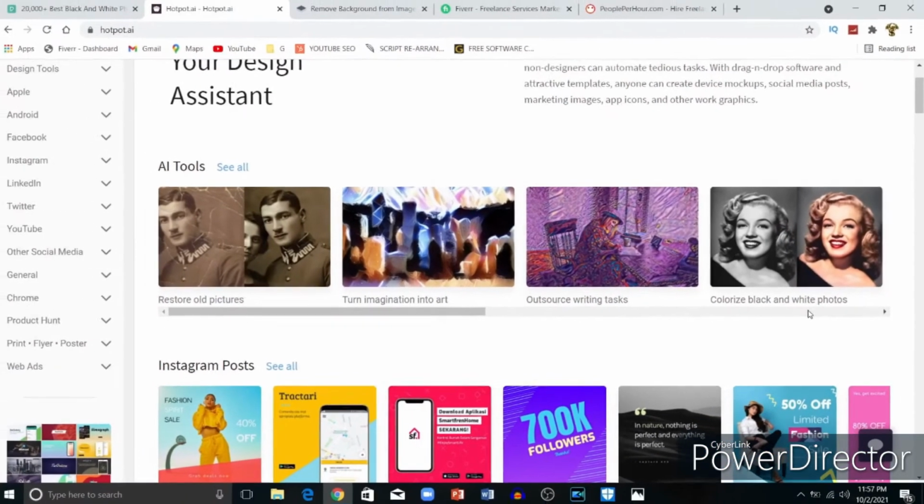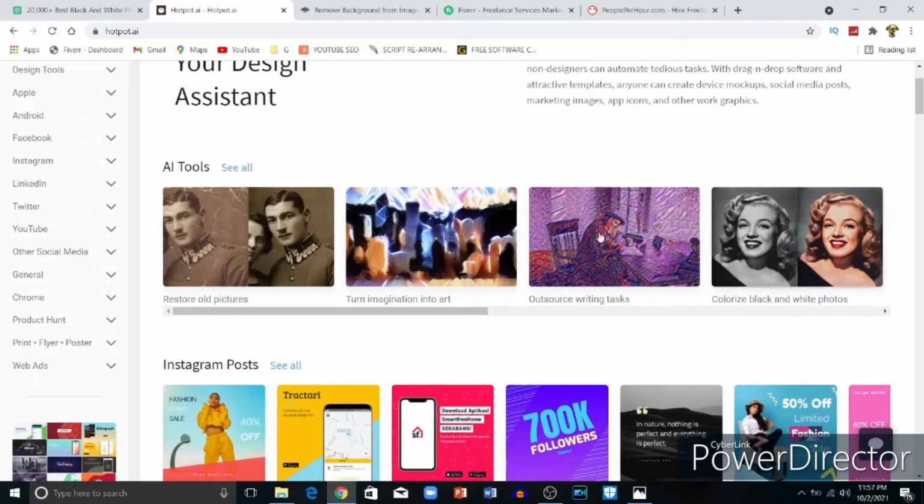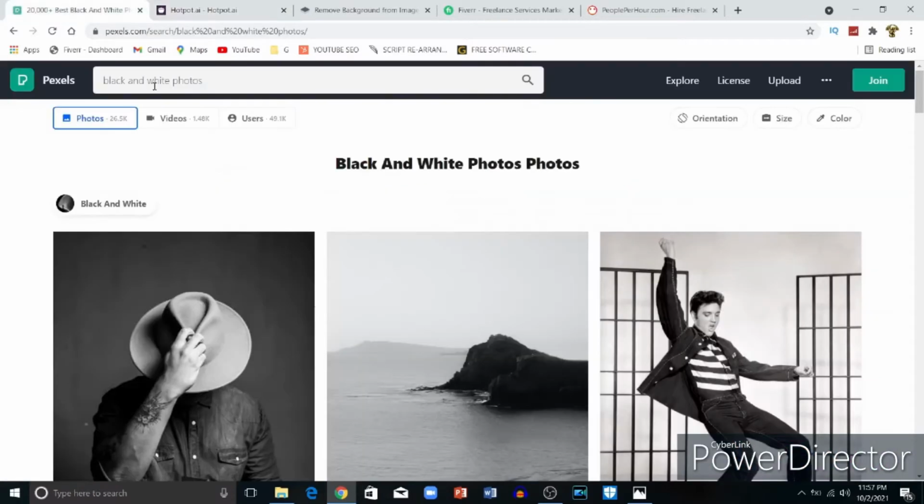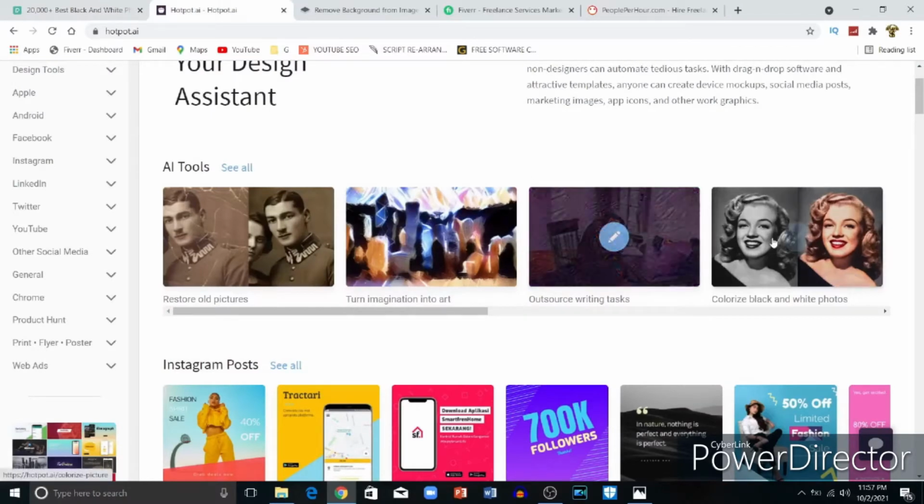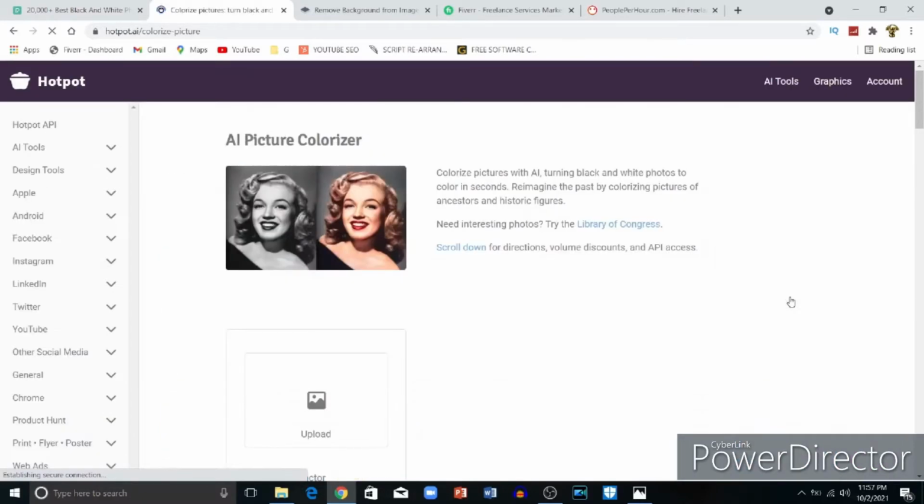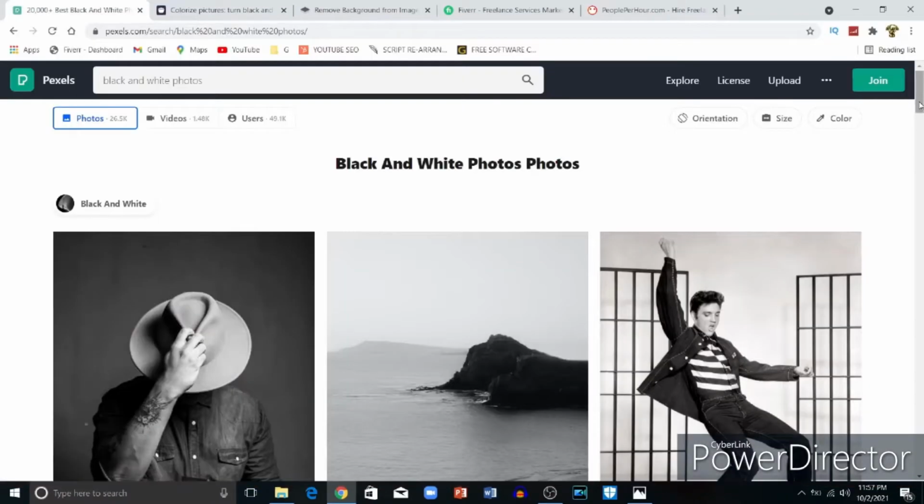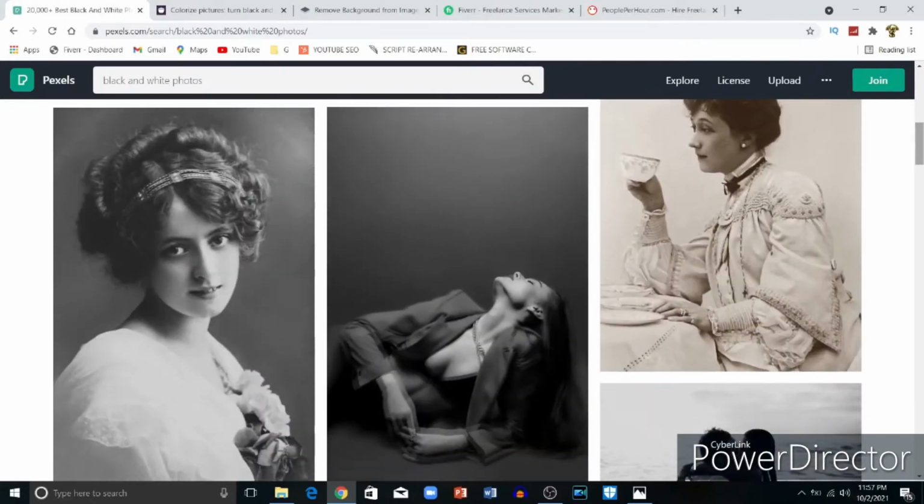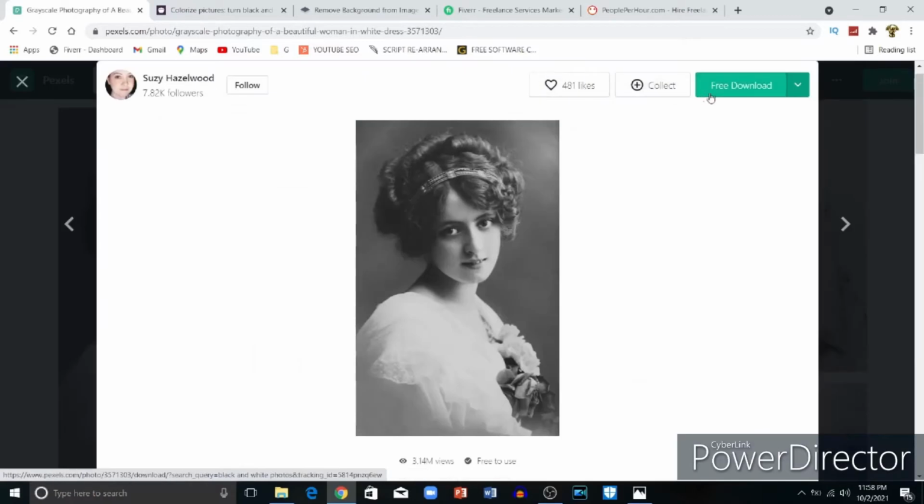By using a black and white photo we find at pexels.com, like this one, we are going to colorize it like this, and I will show the website where we are going to place our photo and get paid. For example, I choose this one, but in your case you can choose any photo. So I take this as an example. You go to download, this one is free.